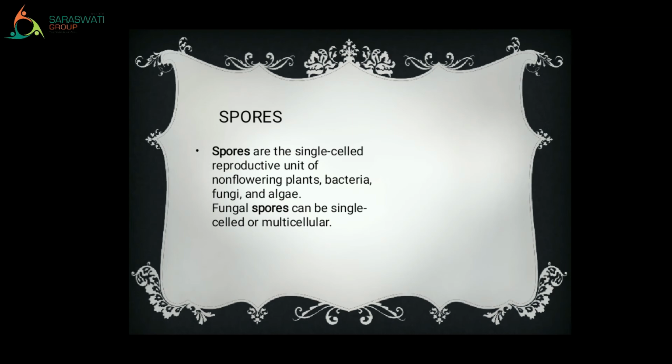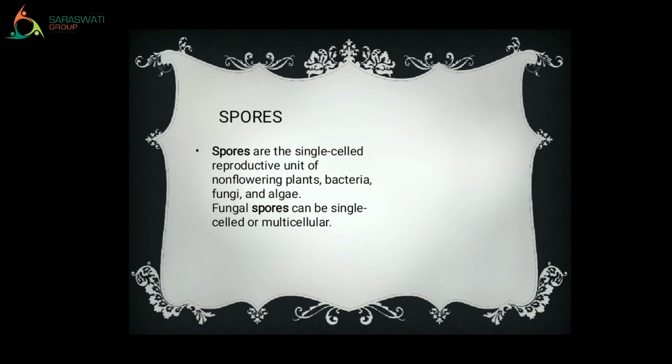So spores are the reproductive unit of non-flowering plants, bacteria, algae and fungi. Single-celled and multicellular are two new words, but about that you will study in higher grade, right? So I hope you have understood the meaning of spores.